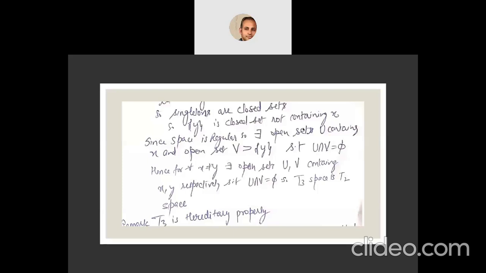So actually for any two distinct points X and Y, we are able to find two open sets U and V which contain X and Y and which are disjoint. Hence, for all X not equal to Y, there exist open sets U, V containing X, Y respectively, such that U intersection V is empty. So a T3 space is a T2 space. And T3 is a hereditary property.